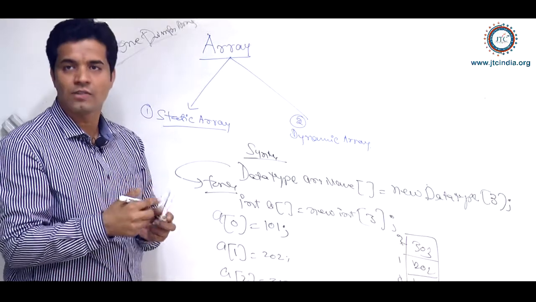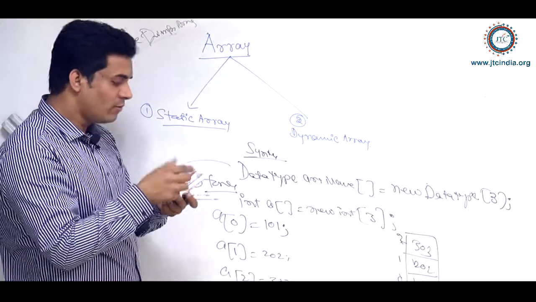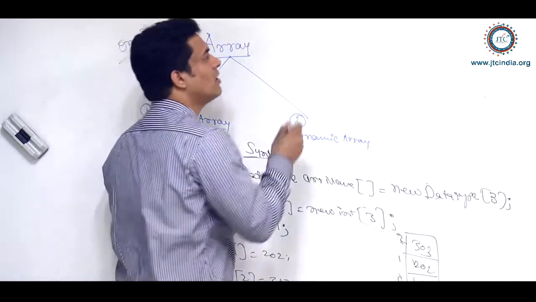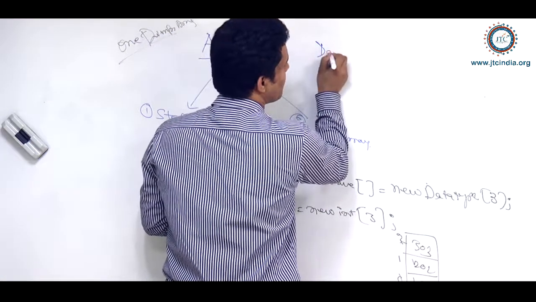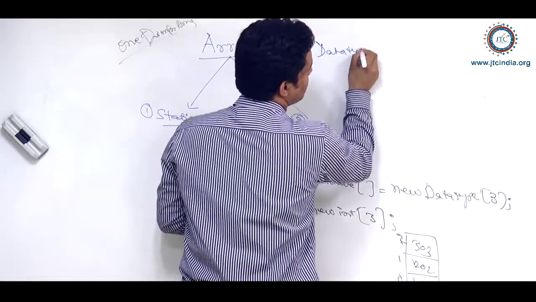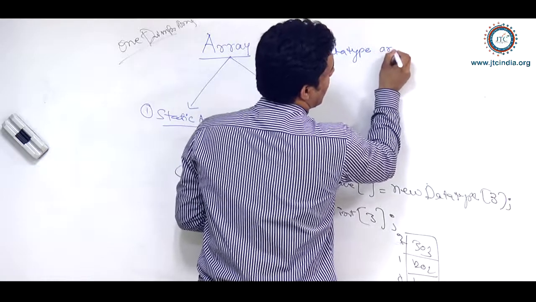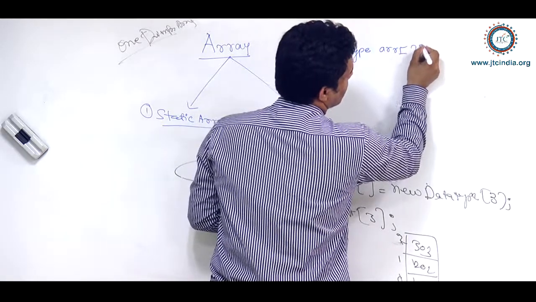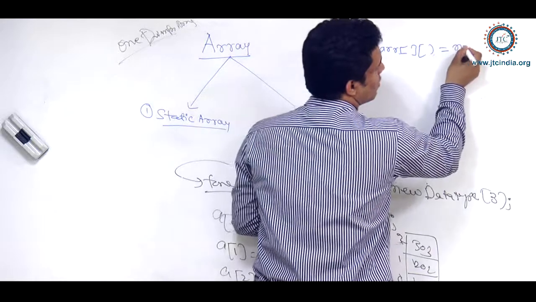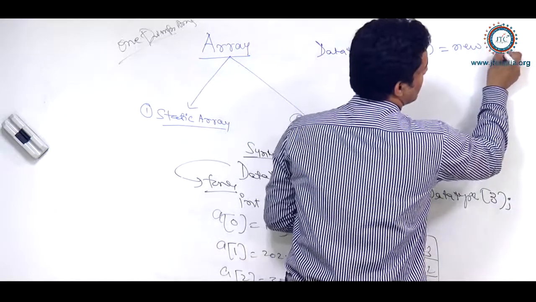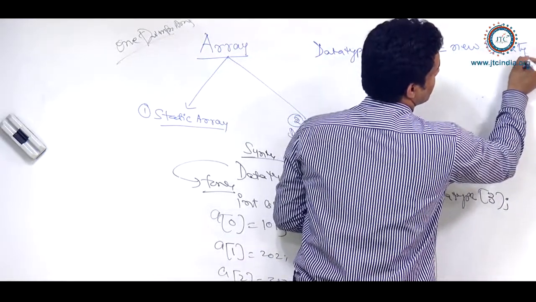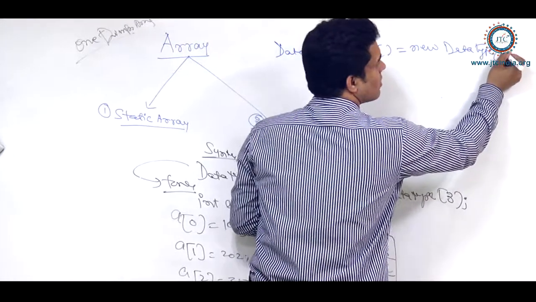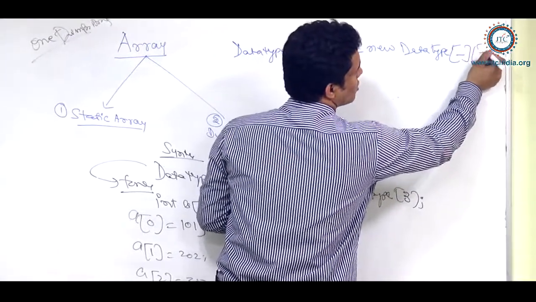What is the syntax of that? So I'll give you one basic syntax of a two-dimensional array. Suppose you are writing data type, array name, is equal to new of data type, in that 1 and here also 1.